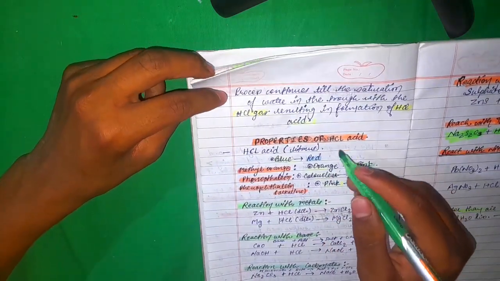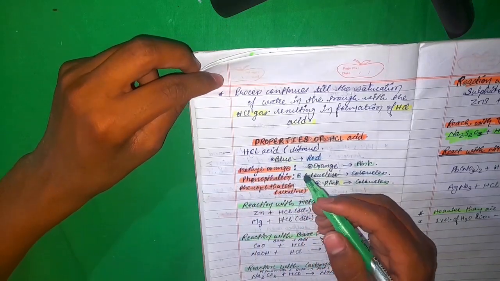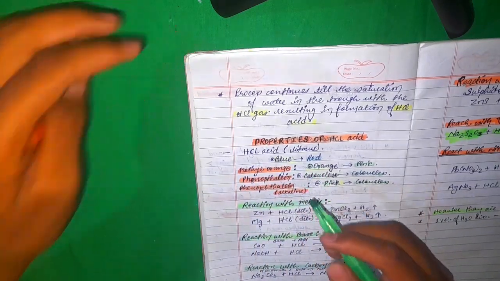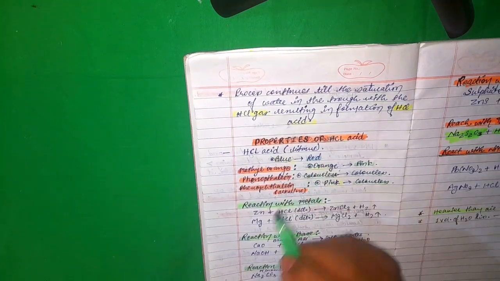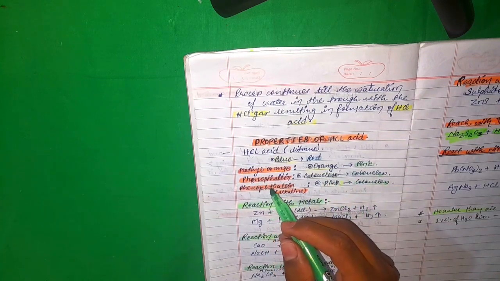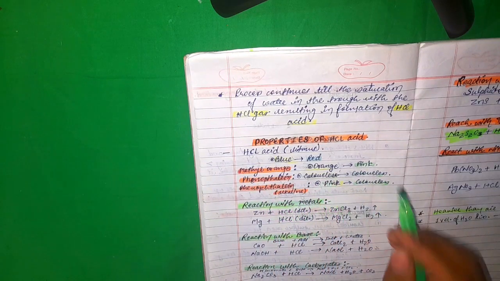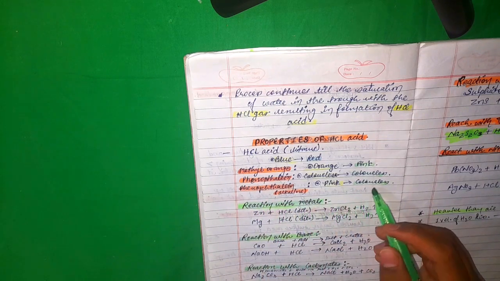What are the properties of HCl acid? HCl acid is acidic to litmus. When it is tested with litmus paper, it will turn blue litmus paper into red, and methyl orange will be turned into pink color, then phenolphthalein colorless remains colorless, and the phenolphthalein alkaline pink will be converted into colorless.